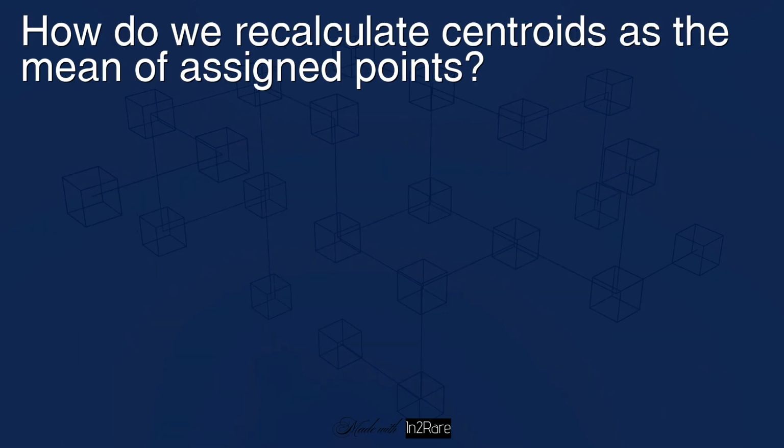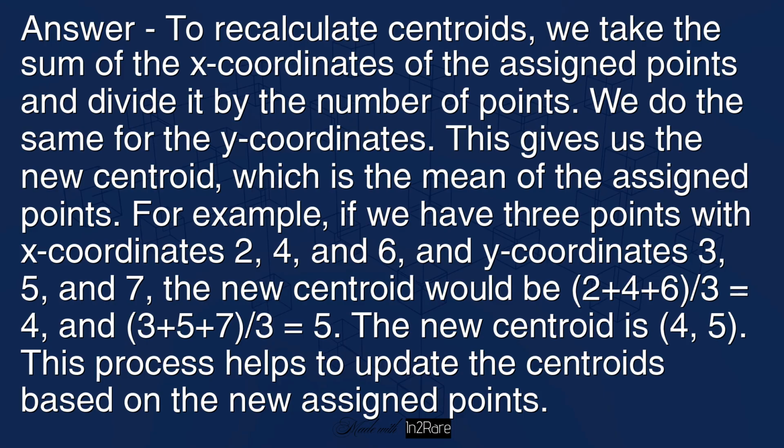How do we recalculate centroids as the mean of assigned points? Answer: to recalculate centroids, we take the sum of the x-coordinates of the assigned points and divide it by the number of points. We do the same for the y-coordinates. This gives us the new centroid, which is the mean of the assigned points. For example, if we have 3 points with x-coordinates 2, 4, and 6, and y-coordinates 3, 5, and 7, the new centroid would be (2 + 4 + 6)/3 = 4, and (3 + 5 + 7)/3 = 5. The new centroid is (4, 5). This process helps to update the centroids based on the new assigned points.